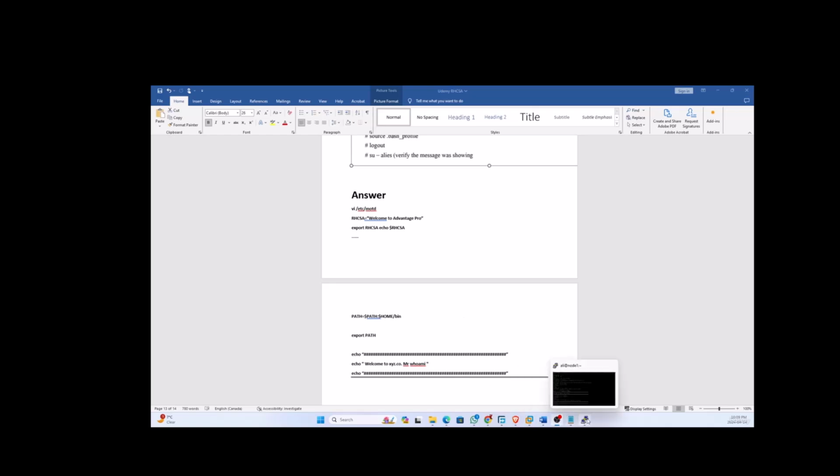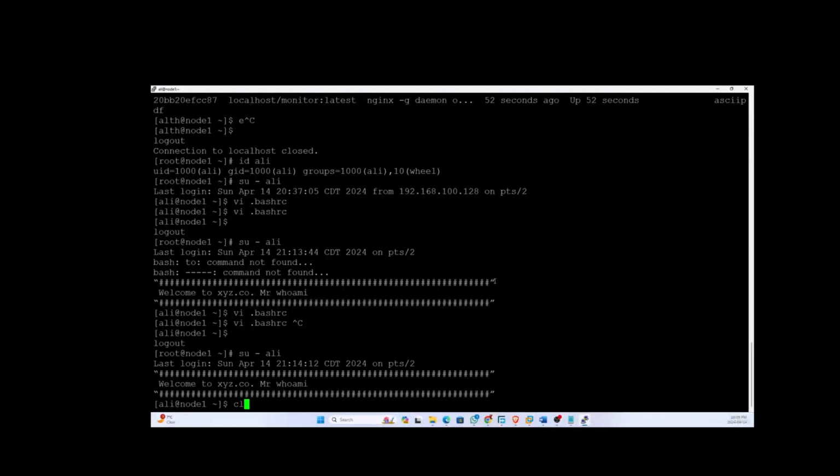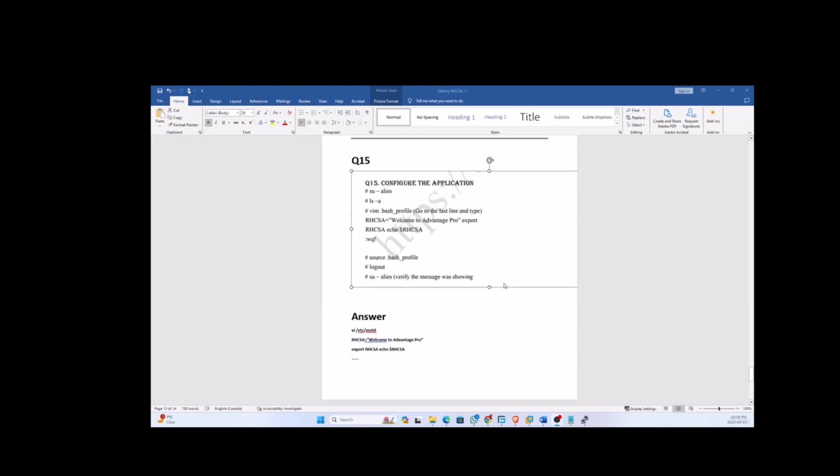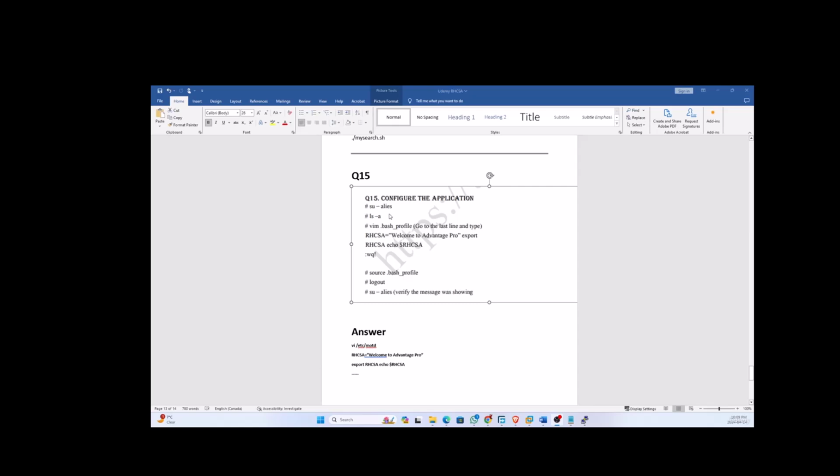So let's do it for the first one. Let me see the question again, one second. Configure, it's up to the exam, sorry. I think it's configured for the user. Let's configure this for the user Ali.